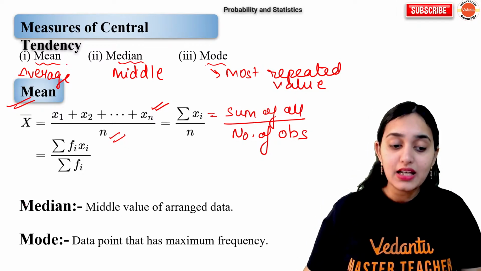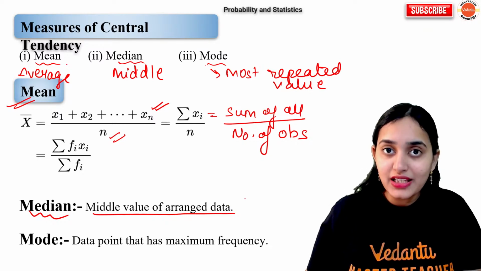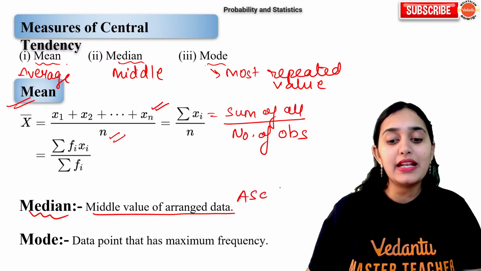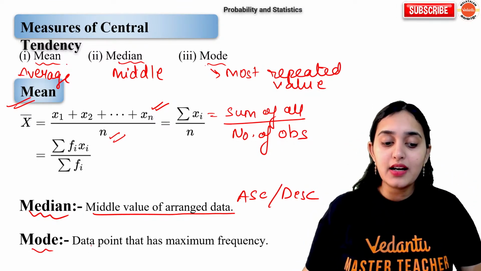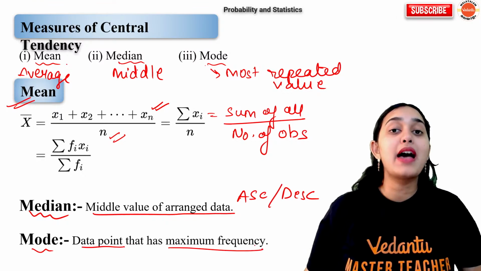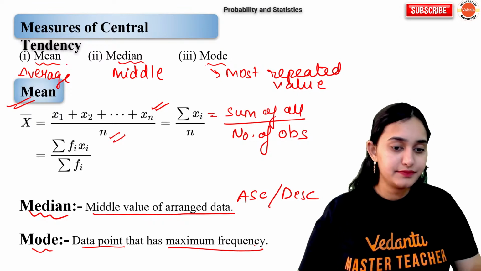That is mean. What is median? Middle value of the arranged data. If you arrange your data in ascending or descending order, the middle value is the median, and mode is the data point that has maximum frequency. All of you know that?